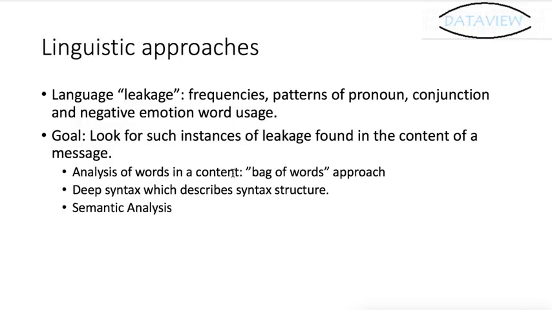So we can use language leakage to look for such instances in the content of the message. Then, based on machine learning methods like Naive Bayes or SVM, we can easily find the pattern of the sentence, and we can know whether a new sentence is a fact or not.